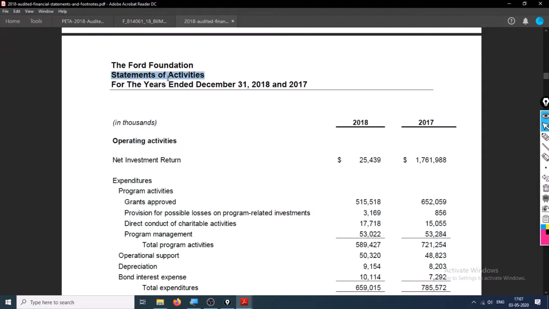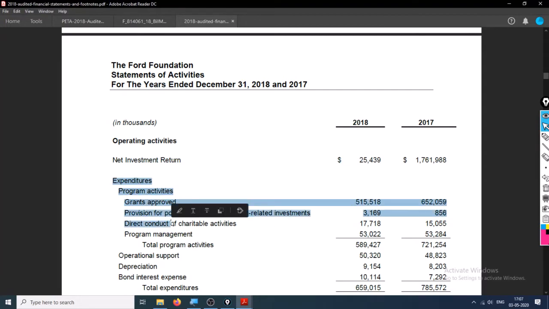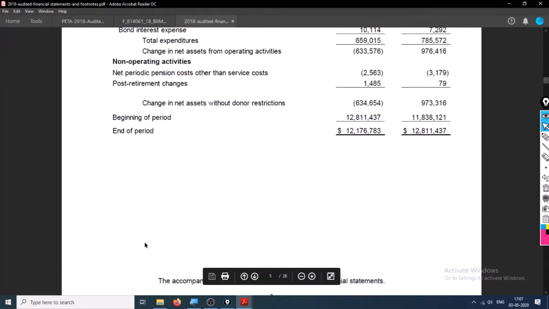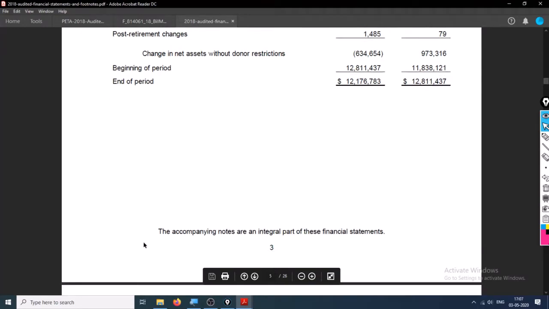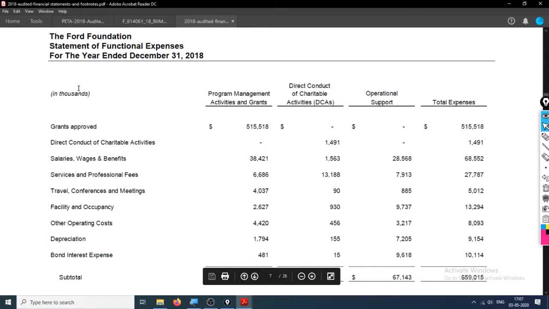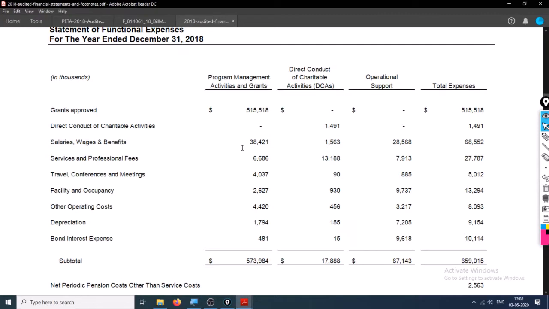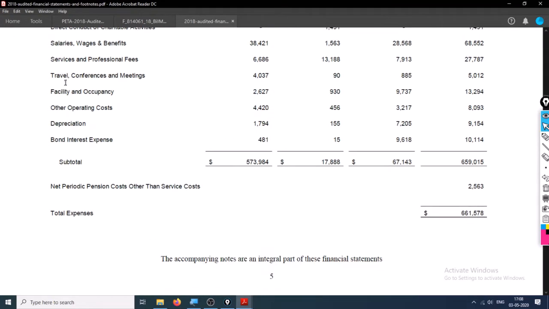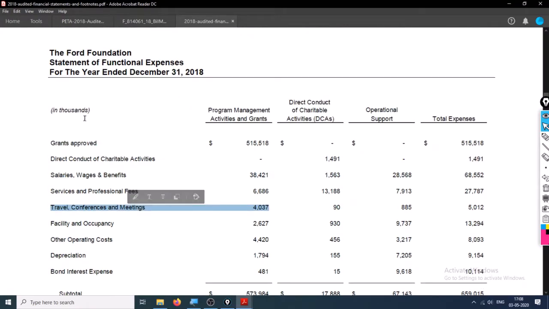This is the profit and loss statement, operating activities, net investment, and these right here are expenses, that is program activities, grants approved. And cash flow right here. This is the segregation of the statement of expenses. So salaries and wages paid are 38,421 multiplied by 1000, of course. Travel, conference, meetings, too much.